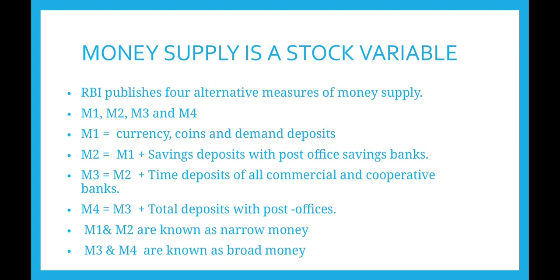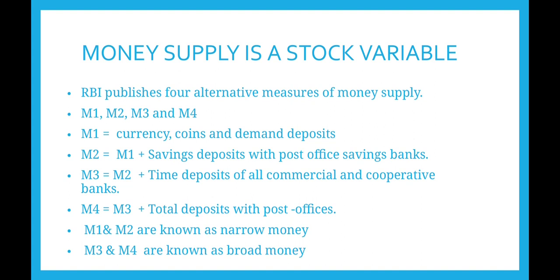M3 refers to M2 plus time deposit of all commercial and cooperative banks. So here time deposit refers to fixed deposit. M4 refers to M3 plus total deposit with post office.